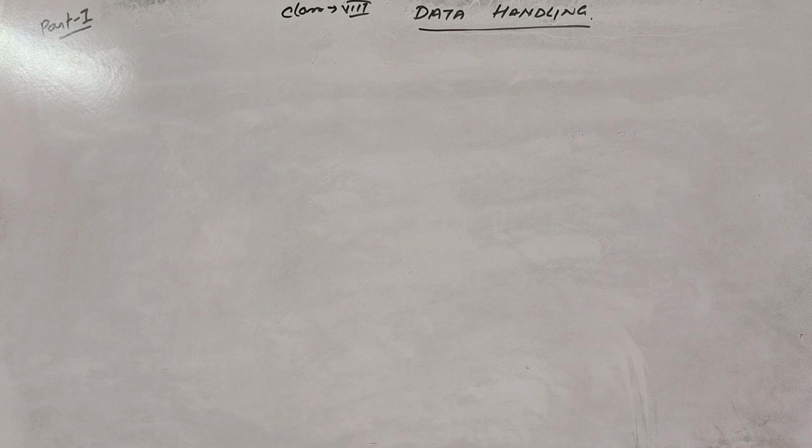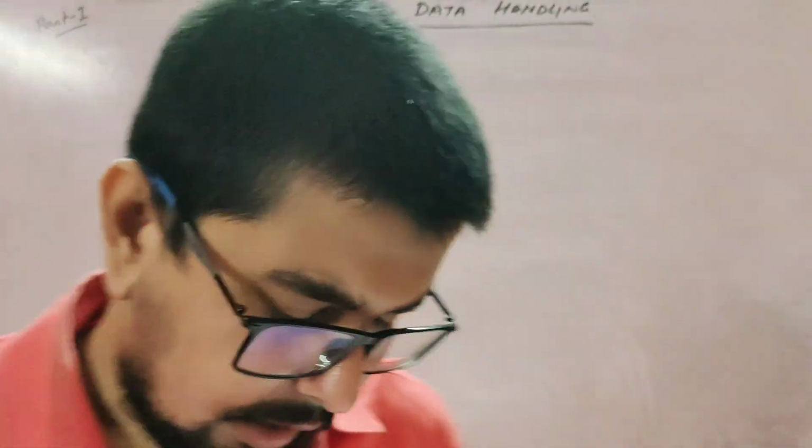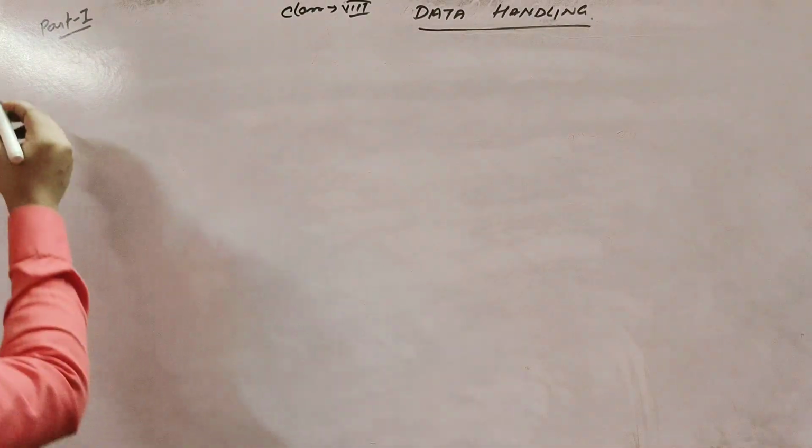Okay, so we begin the chapter from question number 1.